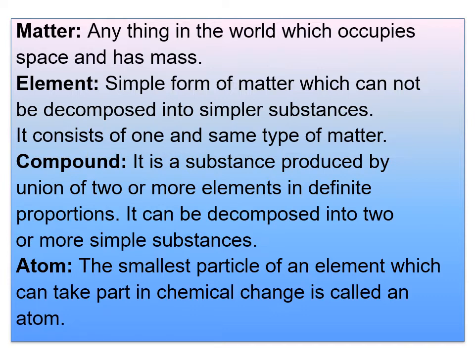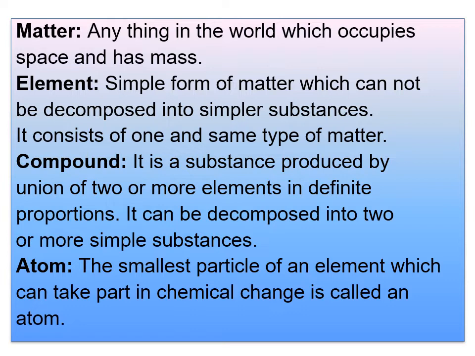So already you are aware of the definition of matter: anything in the world which occupies space and has mass. Matter is divided again into two types, element and compound. So just listen about element, children. The various substances around us are of two kinds. One kind is very simple and cannot be broken into simpler substances by any chemical methods, like hydrogen and oxygen.